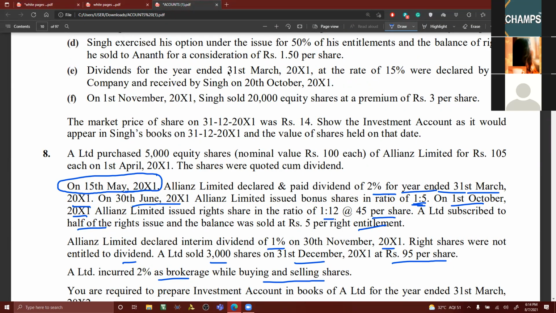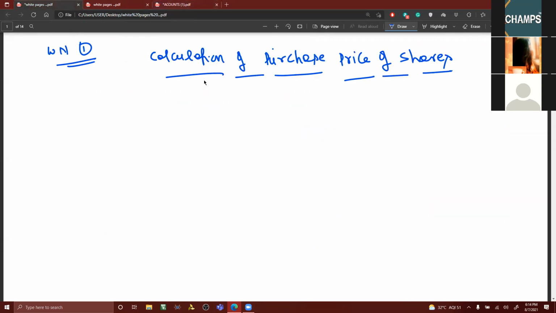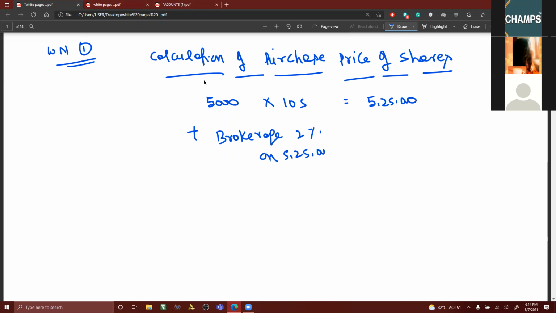What is the purchase price? 5,000 equity shares at 105. What is the amount? 5,000 times 105, five lakh 25,000, 5,25,000. Then to this we need to add brokerage. What is the brokerage? We have seen 2%. 2% on 5,25,000. Can you tell me the amount? 10,500. This is the cost of purchase, 5,35,500.